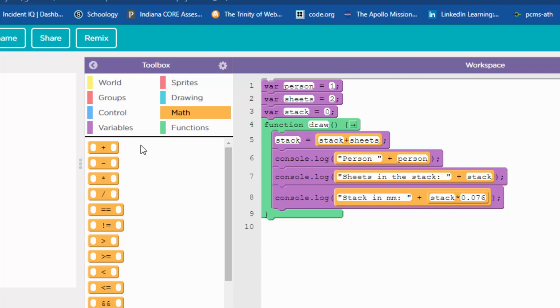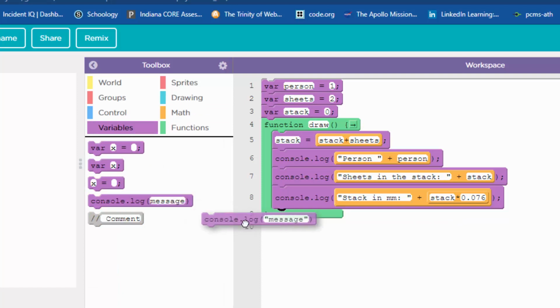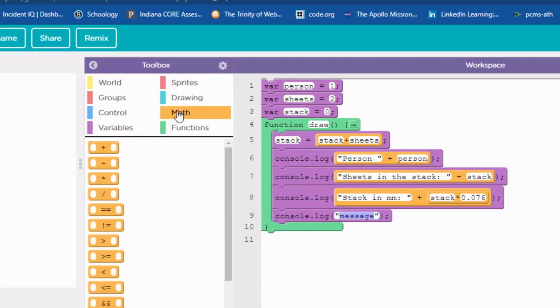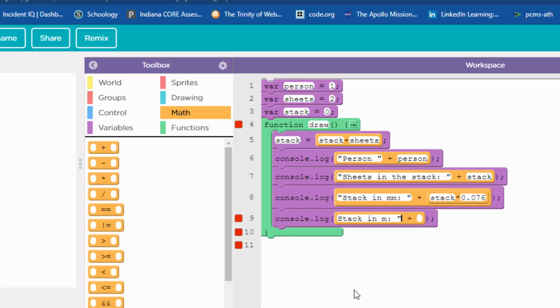And you're back. All right, on we go with our console.logs. So the next one, once again, I'm going to keep doing this whole boom, boom, bringing down the plus block here. This one, we're going to do some conversions here. Do we want to cap? Nah, that's all right. I'm going to do stack in meters. Oops, I didn't put a quote at the start of that, so that is going to have a quote at the beginning. Okay, there we go.